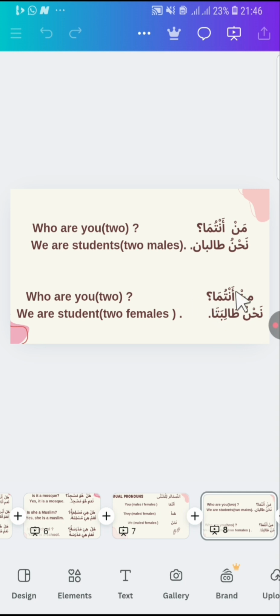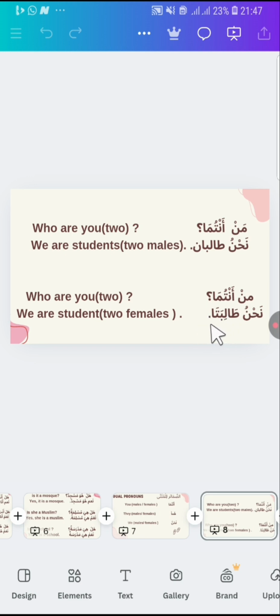So talibatu is feminine. I explain now that when alif and noon, or ya and noon, are added to a singular pronoun, it makes the pronoun dual. Inshallah, we are going to discuss this in our coming classes.